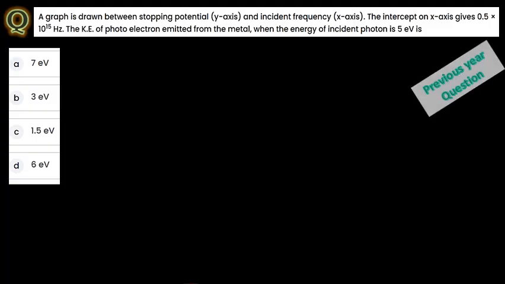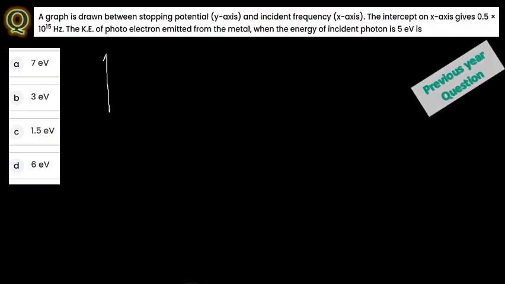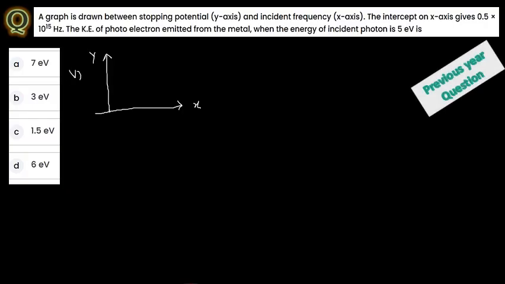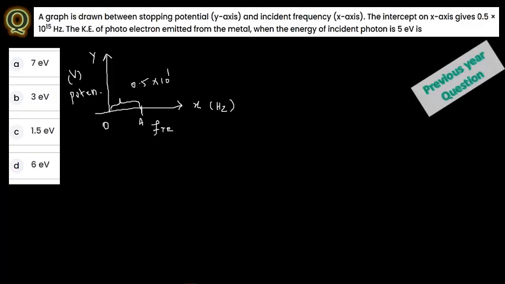Let me draw a graph and then I will show you. This is the y-axis, which is stopping potential in volt, and this is the x-axis, which is frequency in hertz. Consider the intercept as the point A. Here the frequency given is 0.5 into 10 to the power 15 hertz.